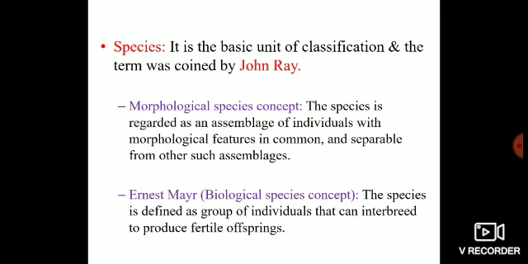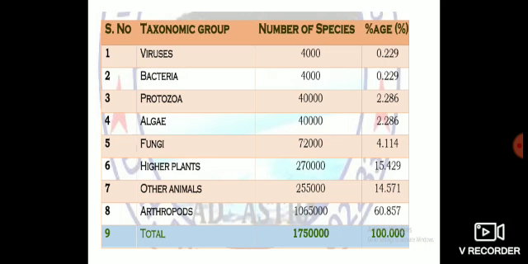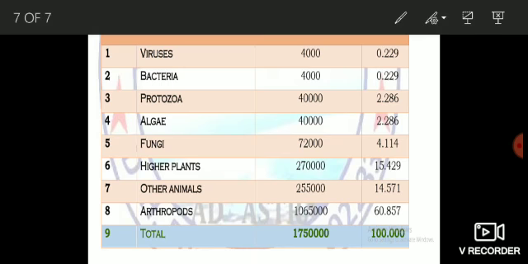This constitutes the species. Now let us look at the figures: the number of species in different groups of organisms. First of all, viruses, you are having 4,000 species, then bacteria 4,000 species approximately, and then protozoa you are having 40,000 species, algae around 40,000 species, fungi 72,000 species, and so on and so forth.